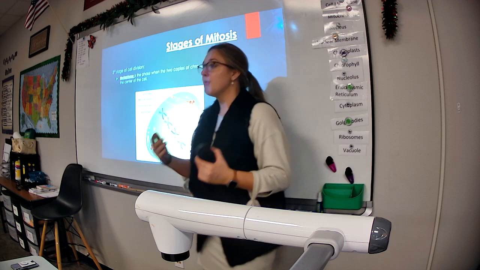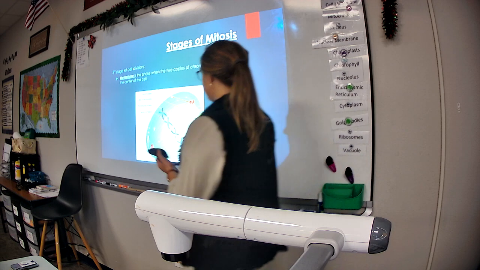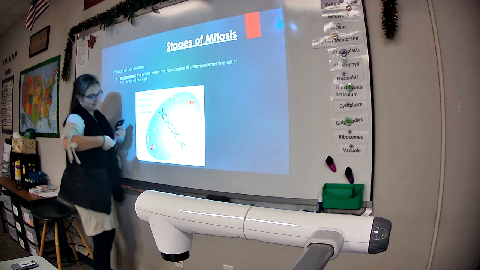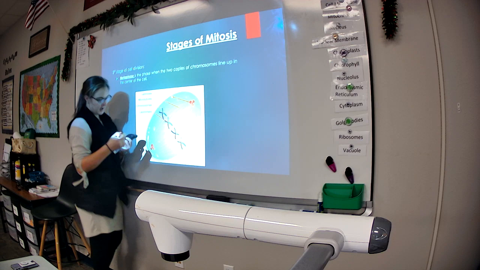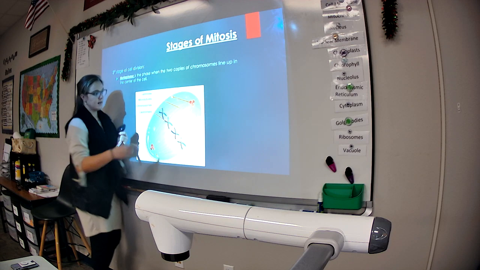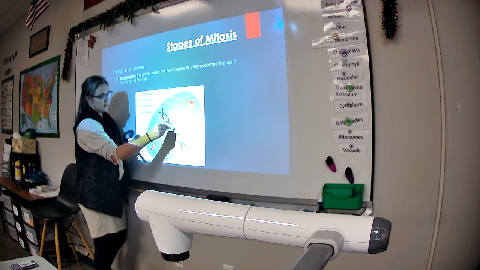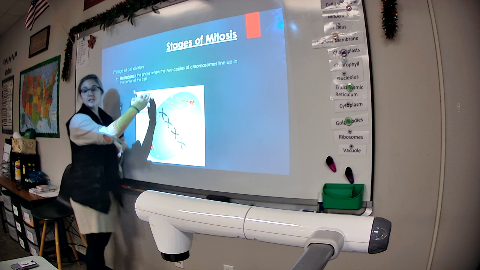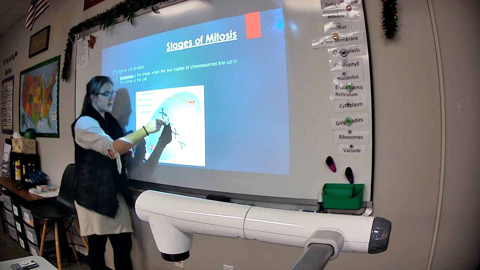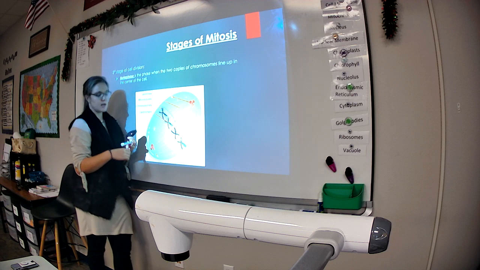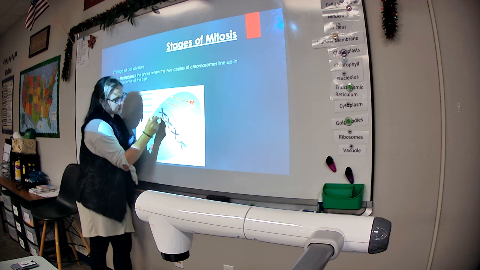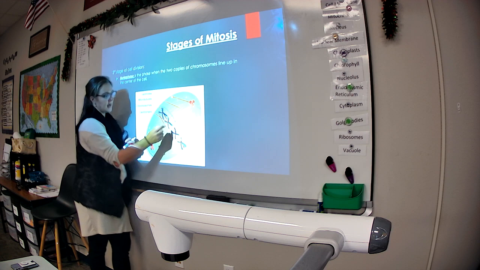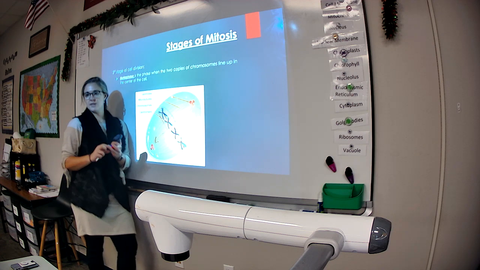All right. Now, remember what I said. Technically, this side is one copy of the DNA, and this side is the other copy of the DNA. So when it splits down the middle, all of this will form one set of DNA, and all of this will form one set of DNA. This will pull to this side. The blue will pull to that side. Does that make sense?